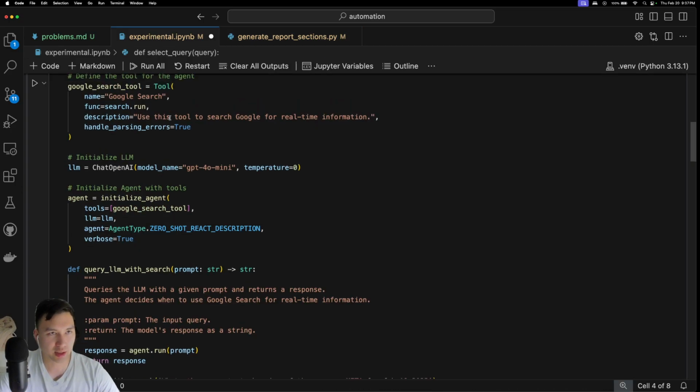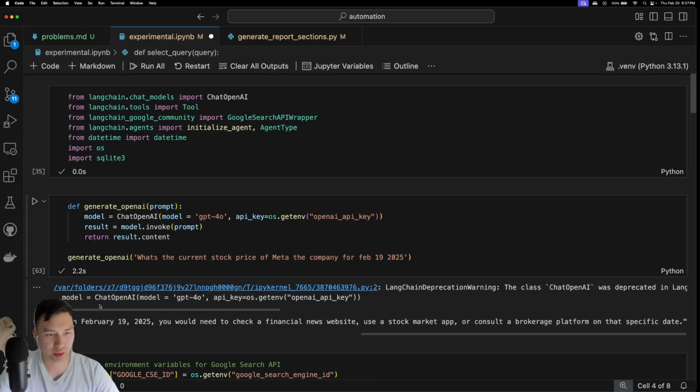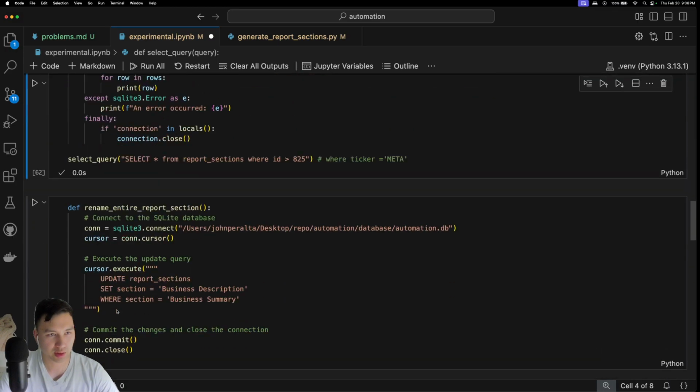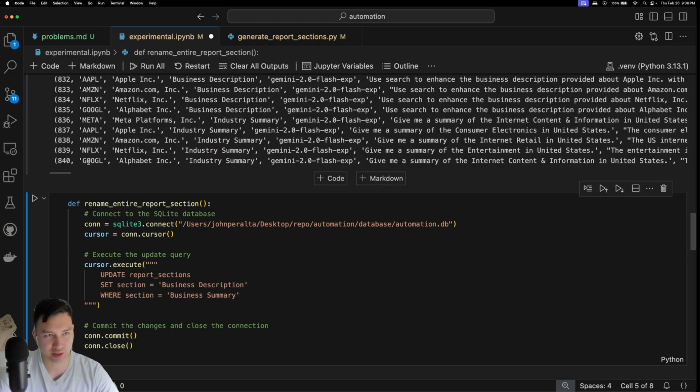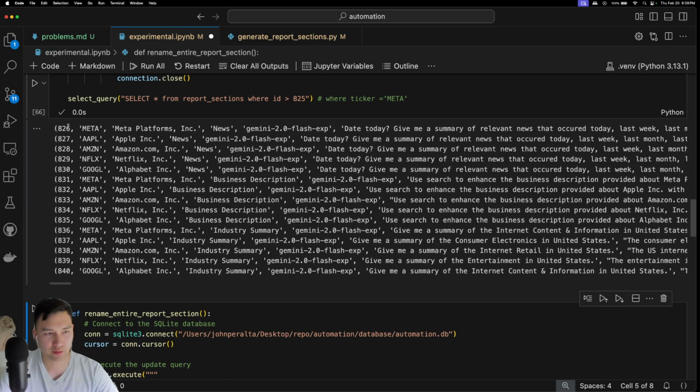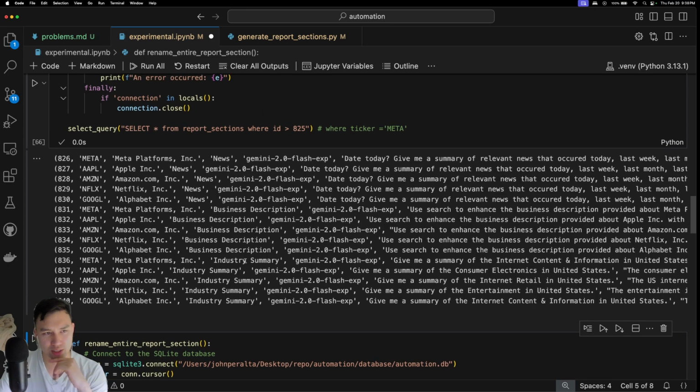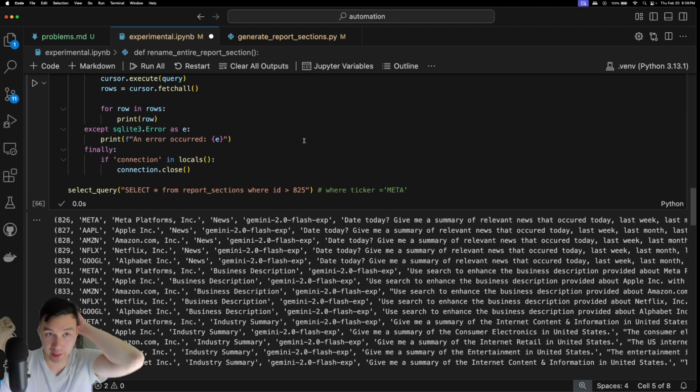So let's go back to the experimental and then just show you what's going on with the SQL query, right? So where ID was 825, when I run this, there should be a couple new ones, right? So I have 840 minus 825, so I've got like 15 new ones, and there's a section for Meta, Apple, Amazon, Netflix, right? So I have 5 news sections, 5 business descriptions, and 5 industry summaries, right? And then